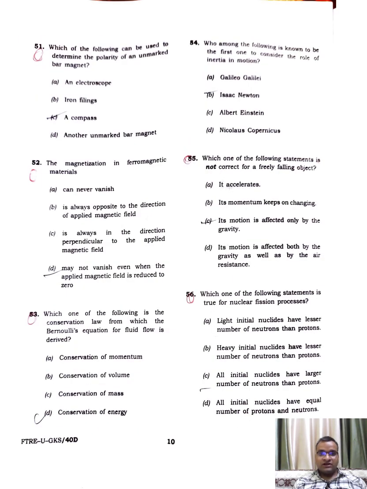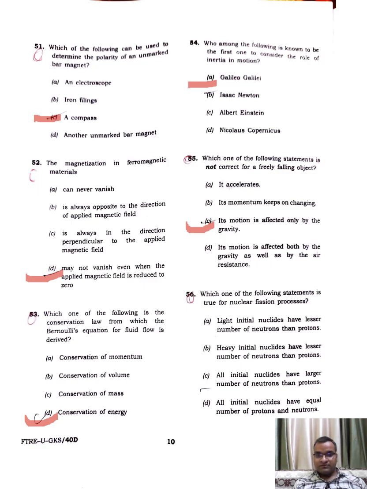Which of the following can be used to determine the polarity of an unmarked bar magnet? Compass. The magnetization of ferromagnetic material may not vanish even when the applied magnetic field is reduced to zero. Which of the following is the conservation law from which the Bernoulli equation for fluid is derived? Conservation of energy. Who among the following is known as the first one to consider the role of inertia? Galileo Galilei. Which of the following statements is not correct for a falling body? Its motion is affected only by gravity.